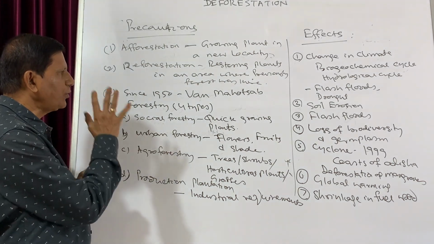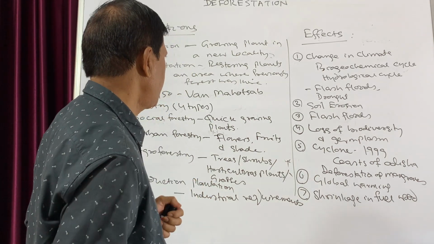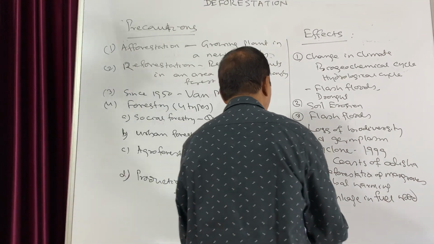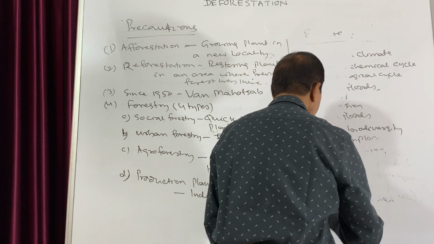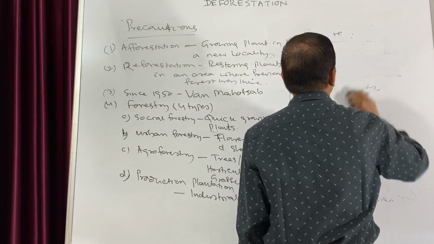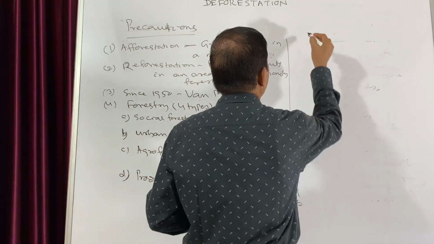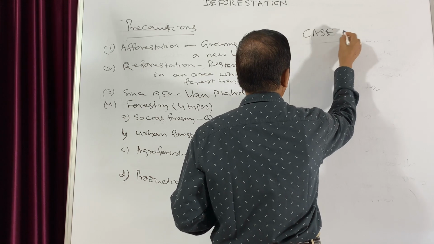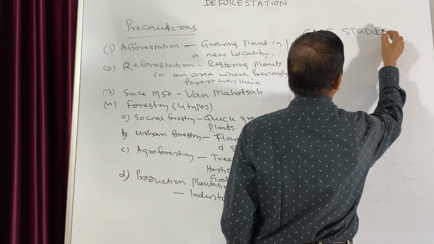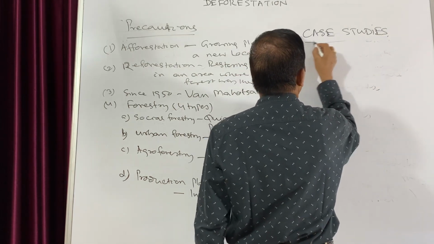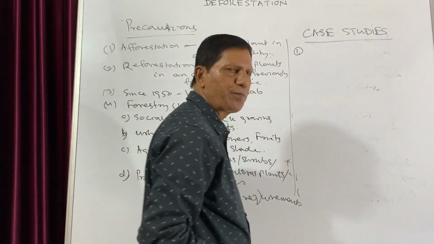Now, how this forestry is restored, we'll discuss with some case studies. And the case studies are also very interesting. Now the first case.